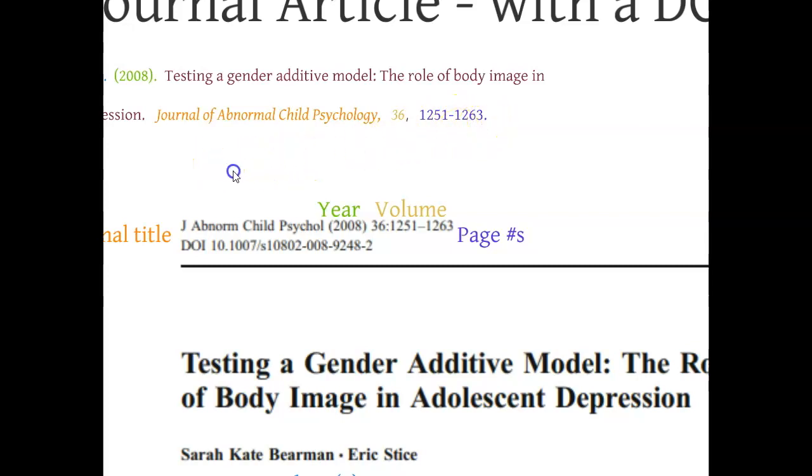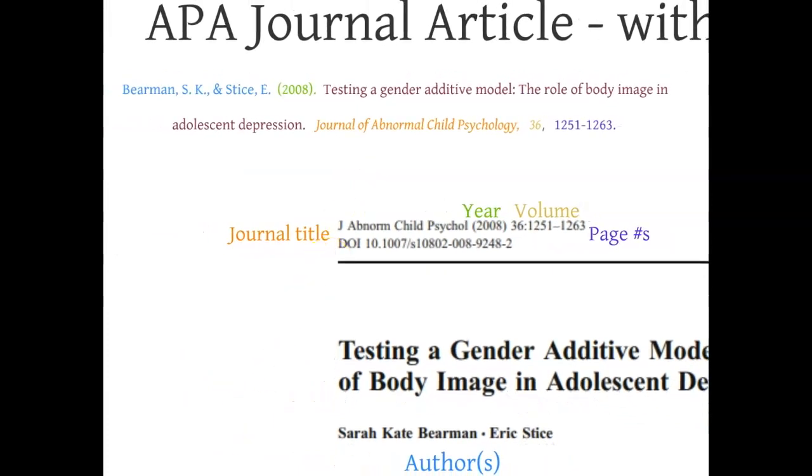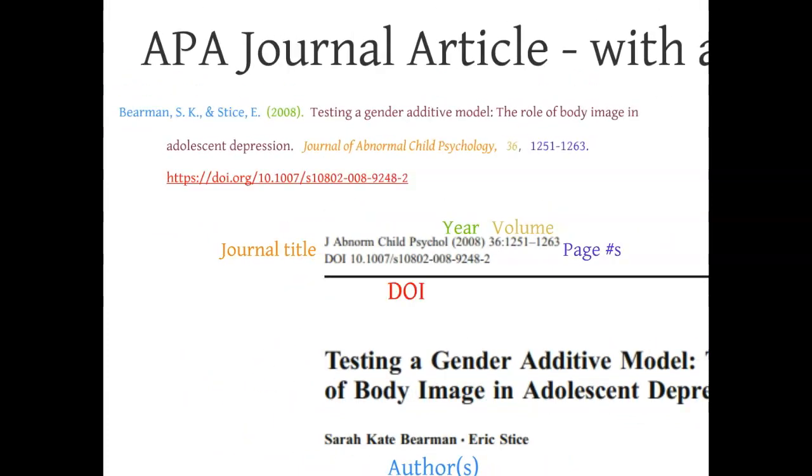And then the next thing we're going to include is the DOI statement. To include your DOI, it needs to be formatted just like this. We need to start out with https://doi.org and then a slash, and then you'll notice here that this is the actual DOI number. Sometimes you'll see DOI colon or http.dx.doi.org. Both of those are technically incorrect because that's from the older 6th edition. So what the 7th edition wants you to do is simply put doi.org slash and then the DOI number.